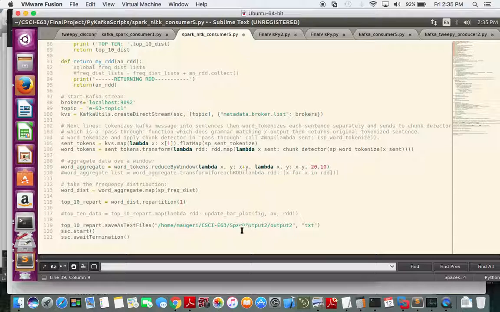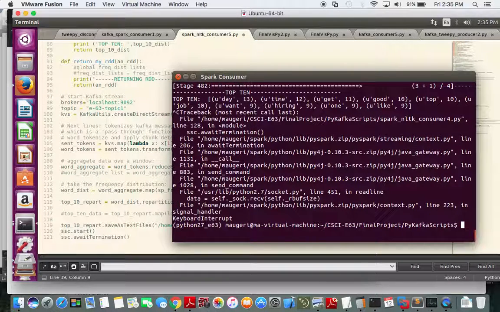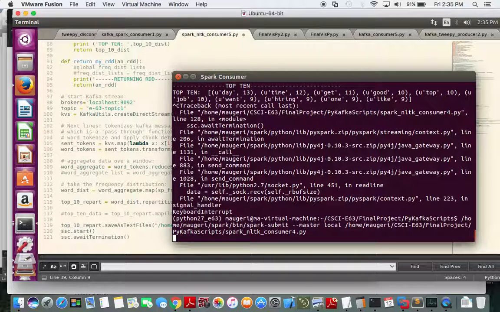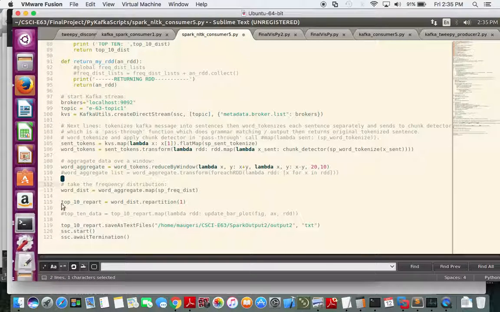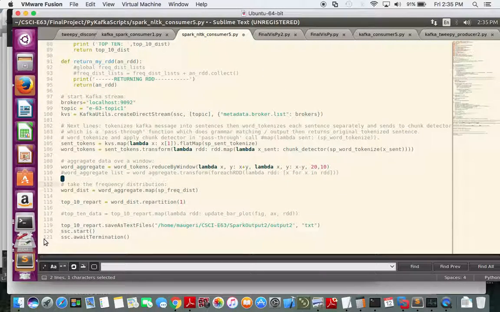So that's it. It writes out to the file, and so we'll crank up a little demo here. Here's the consumer going, and I have just a different number here because I removed a couple things for demonstration purposes.